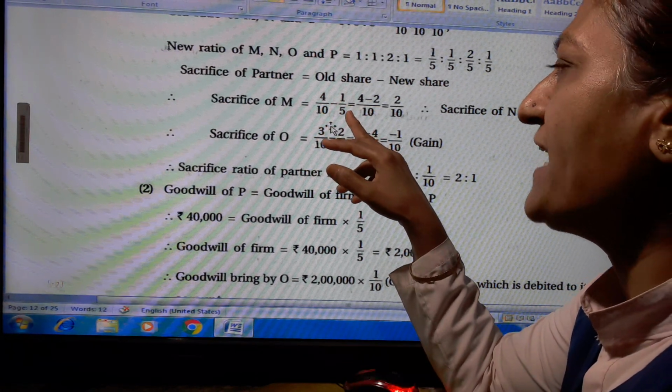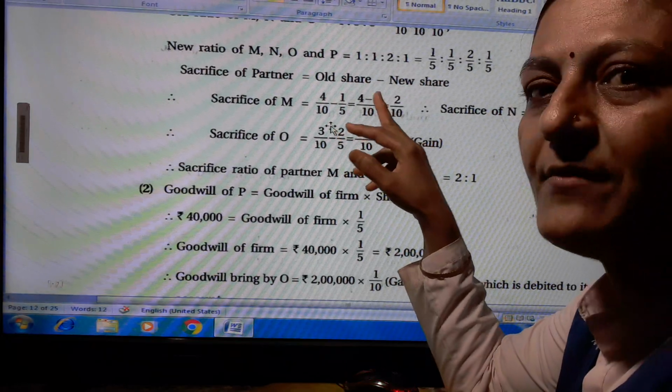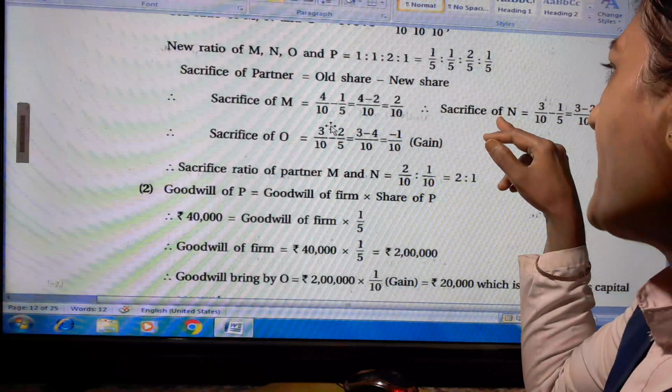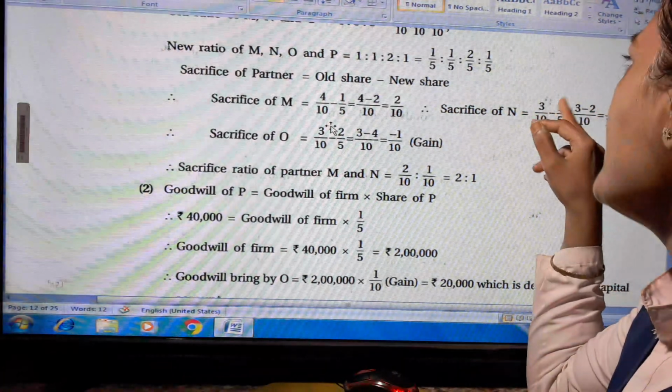Then we get 2 upon 10. 4 upon 10 minus 2 upon 10. 4 minus 2 upon all 10 is equal to 2 upon 10. Sacrifice of N is equal to 3 upon 10 minus 1 upon 5.